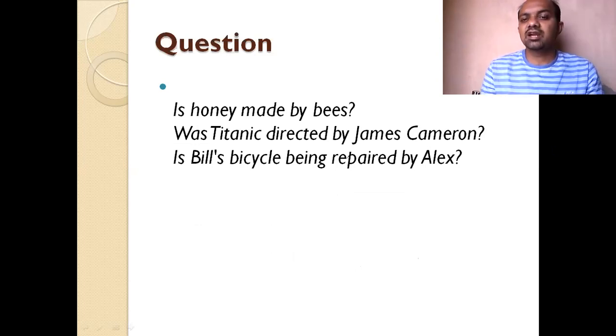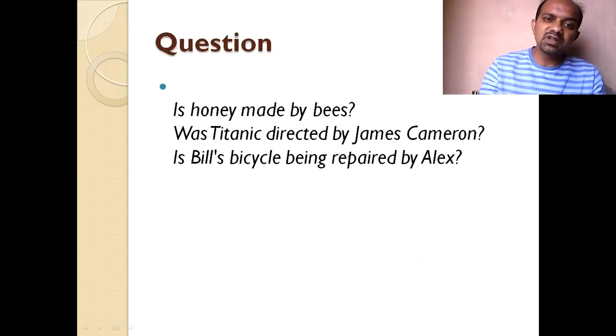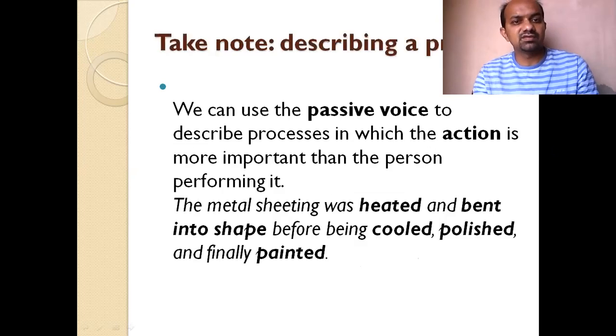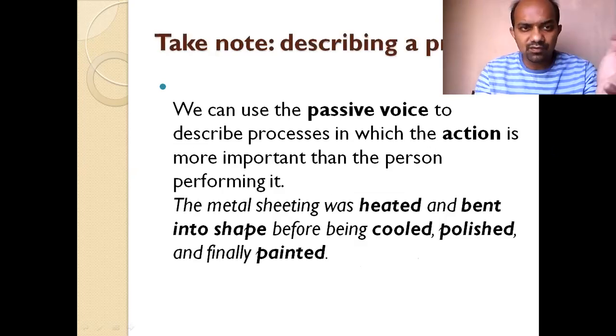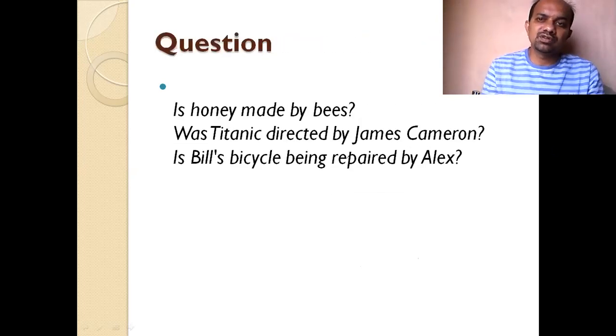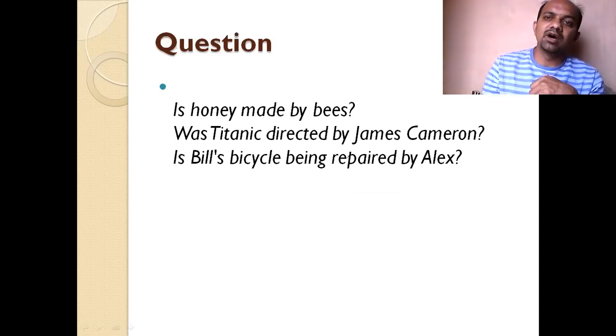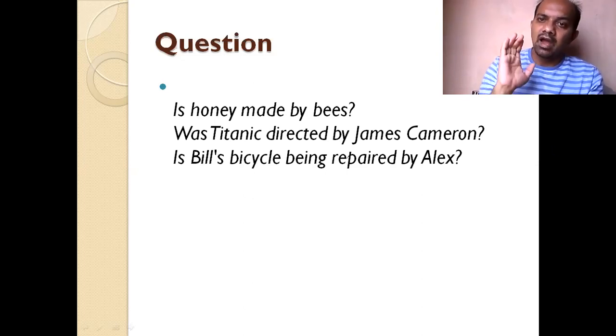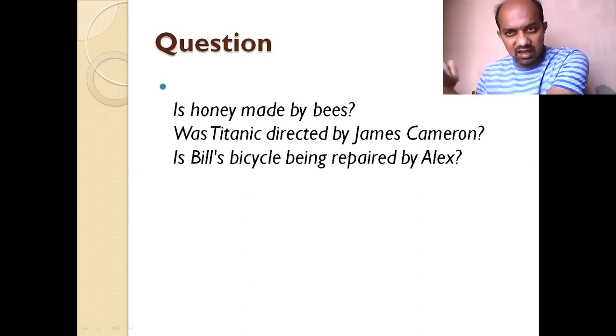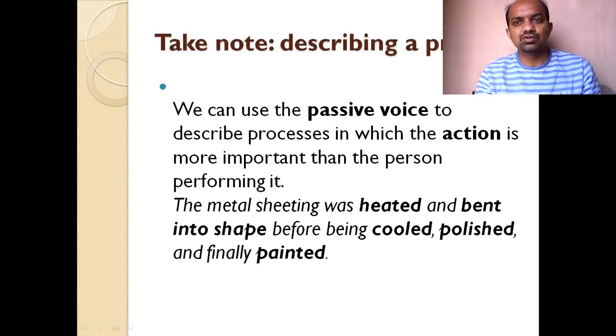Was Titanic directed by James Cameron? Is Bill's bicycle being repaired by Alex? This is how we frame the questions in a passive voice. Again, the to be form of the verb, subject plus main verb and by and agent. These things are used.